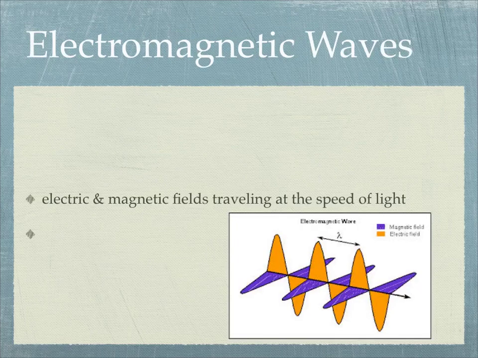Alright, so let's talk a little bit about these electromagnetic waves. They're both electric and magnetic, and they travel at the speed of light. All electromagnetic waves are like that. In this diagram, the blue represents the magnetic field and the orange the electric field, and that's how they draw this out, so you get this wave pattern.